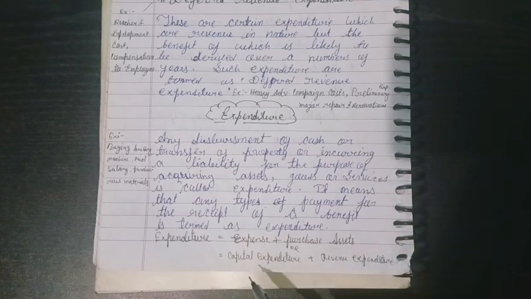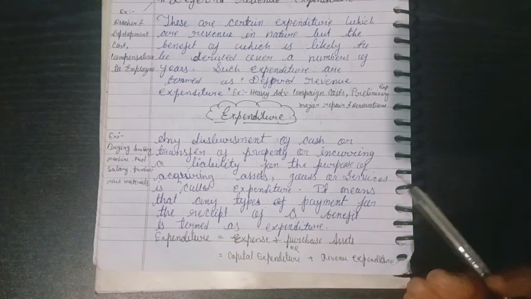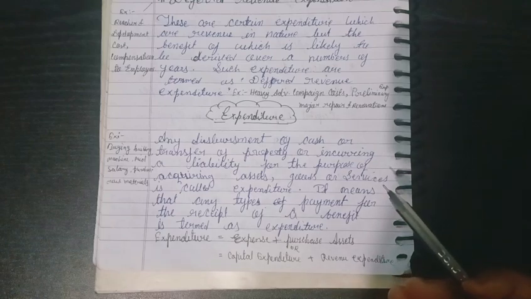In expenditure we include, you can say this is the formula also, expense plus purchase of assets, or you can say capital expenditure plus revenue expenditure equals expenditure. So in expenditure both types come, capital expenditure and revenue expenditure.